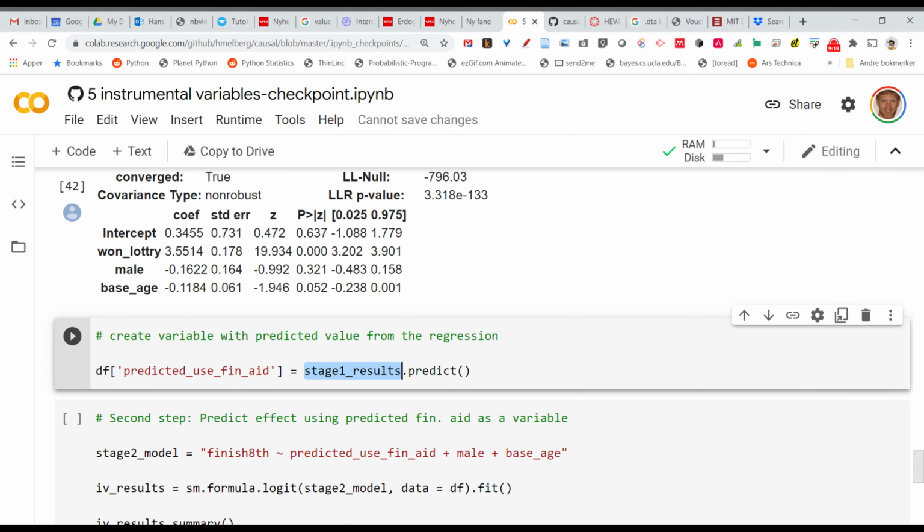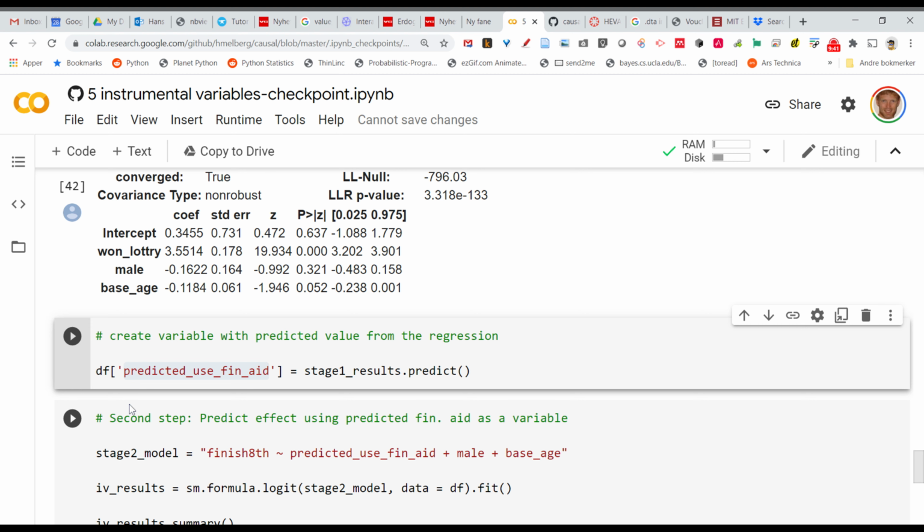So that's what I'm doing here. I'm taking the results from the first model and predicting. That's going to give me the probability that they will actually use financial aid. I'm putting that into a variable in the data frame called data frame predicted use of financial aid. So that's the first step.